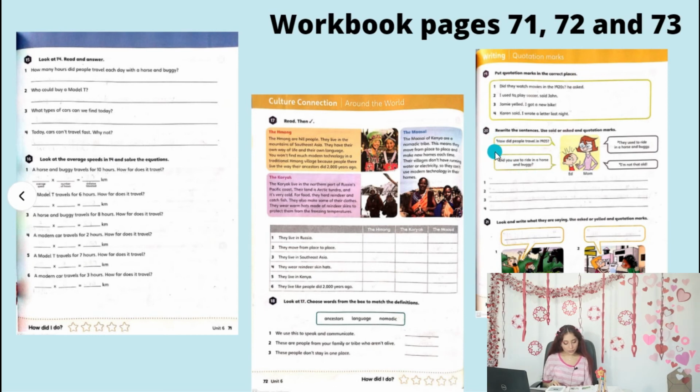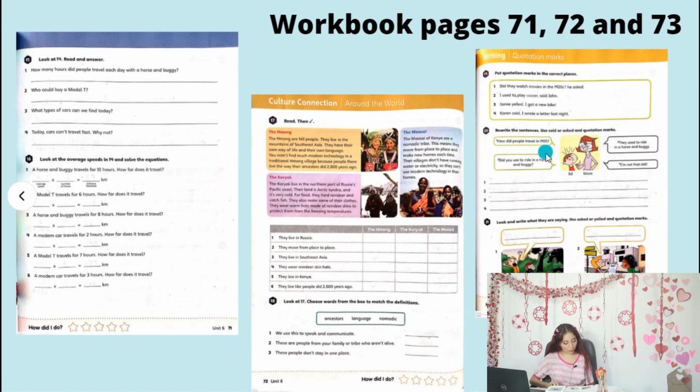All the dialogues from the kid are questions. So, he's called Ed, and that's the mom. So, you're going to write examples like, "I used to play soccer," said John. Or you can say, "Did you use to ride in a horse and buggy?" asked Ed, okay? And that's it. So you're going to write these 4.